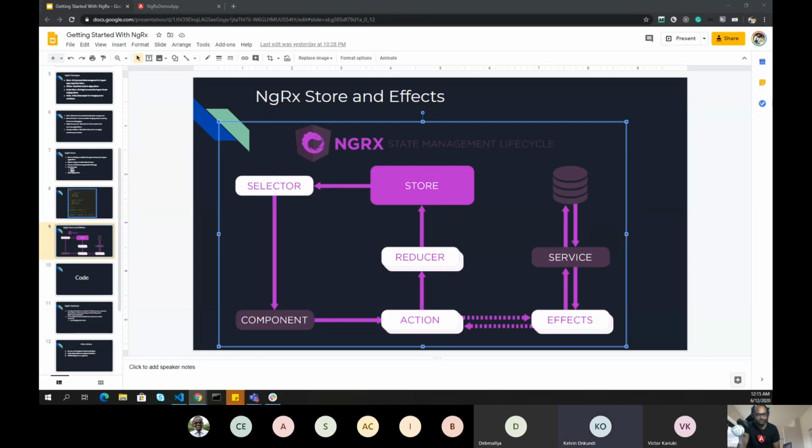Then Santosh, another question is, when do you consider using NGRX? I'm used to working with subjects and behavior subjects to manage state. So if I want to try NGRX, what is the decision that should drive me in that direction? Yeah, so really important question, of course. Why should I use NGRX, right?